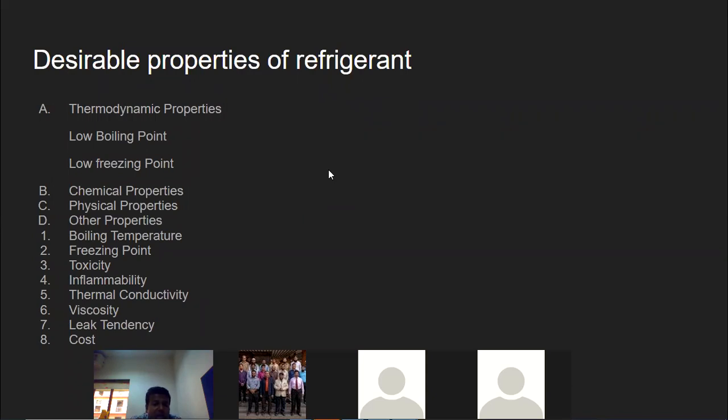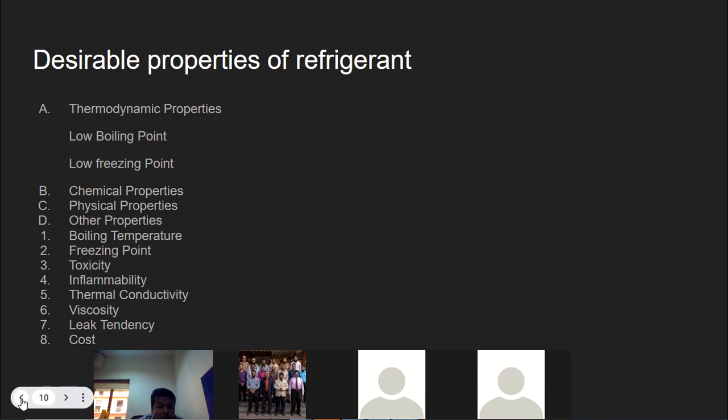That is called chemical properties. Now let us talk about the chemical properties. First thing, the refrigerant should be non-toxic. It should not be toxic. It should be non-inflammable and non-explosive, as I told you first.